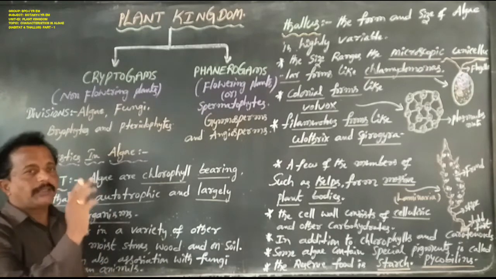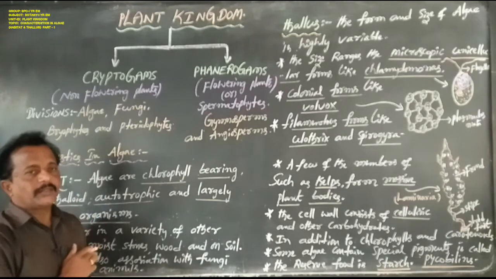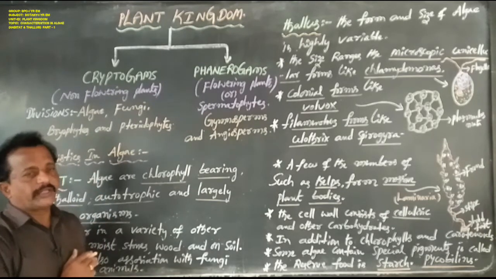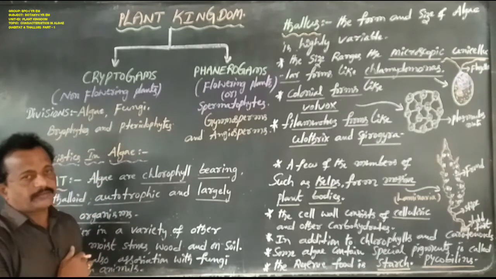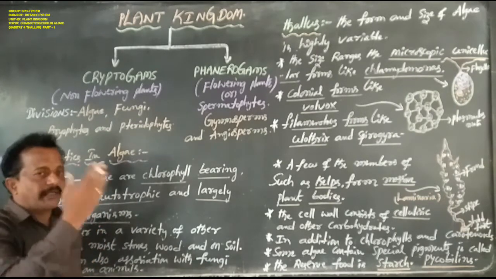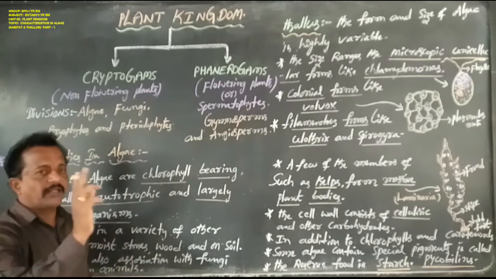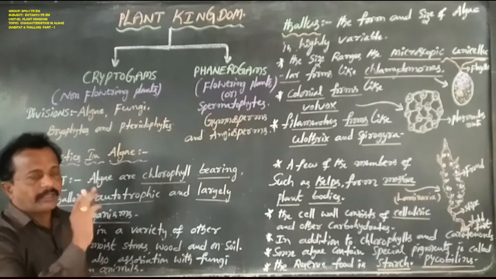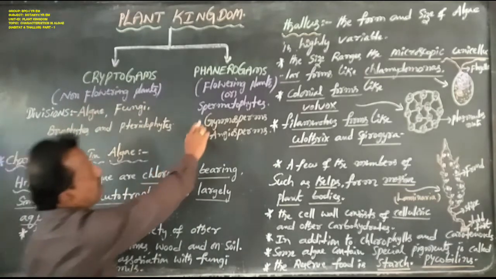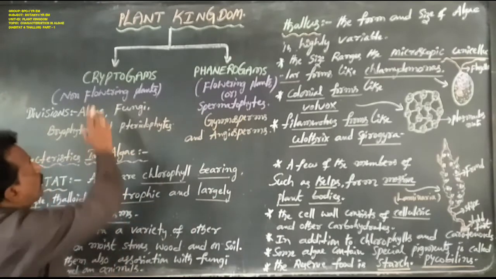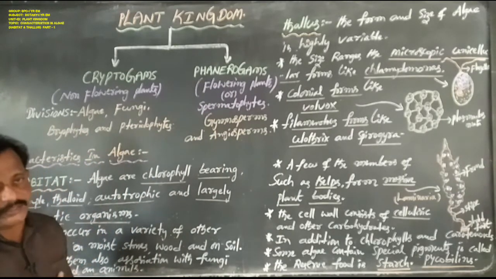In most of the higher plants there are two types of photosynthetic pigments: one is chlorophyll, the second is carotenoids. And the chlorophylls are only two types, chlorophyll A and chlorophyll B. But these are lower plants and those are higher plants. Cryptogams are lower plants and phanerogams are higher plants.